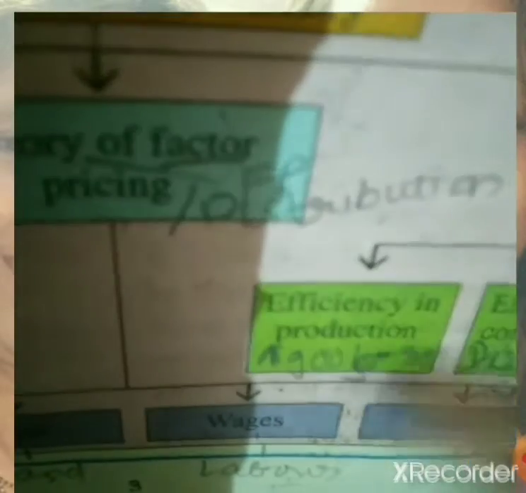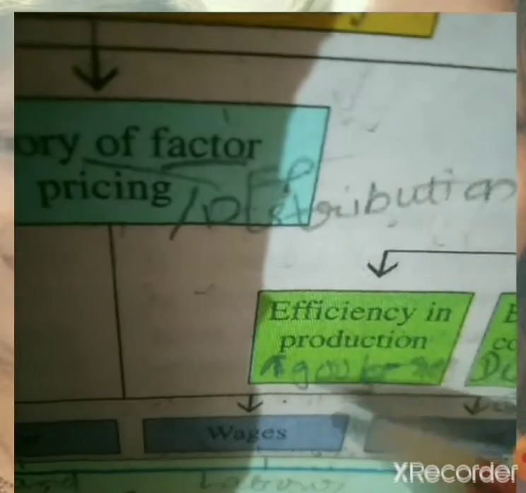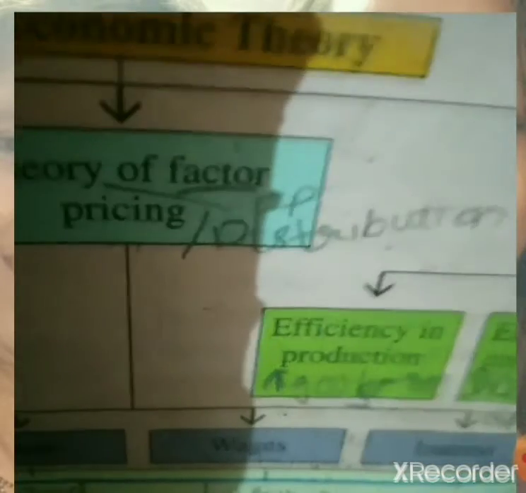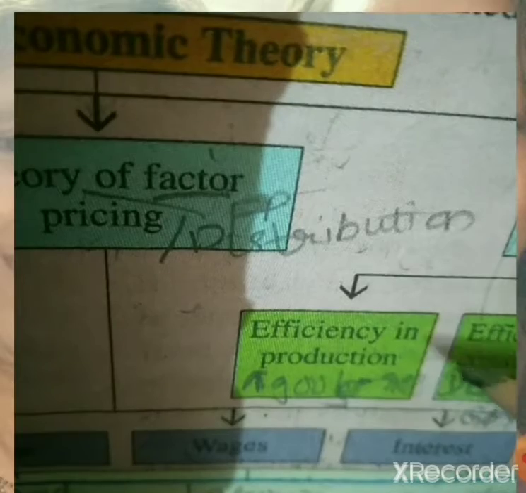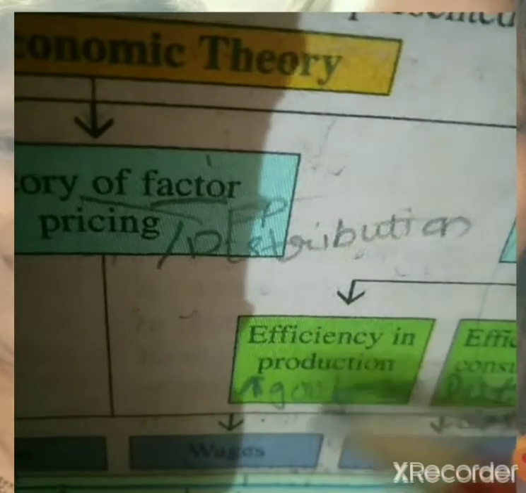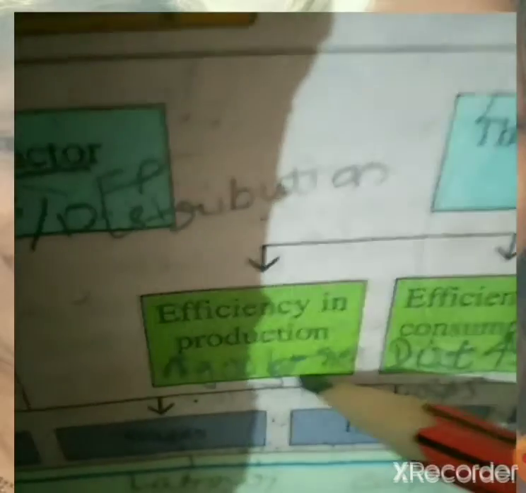It is broadly divided into three subdivisions. First, efficiency in production. Efficiency in production means producing maximum goods with available resources. For example, I have land, labor, then I have machinery, raw material. So what is the maximum quantity of goods that I can produce with the available resources? We will study that in efficiency in production.